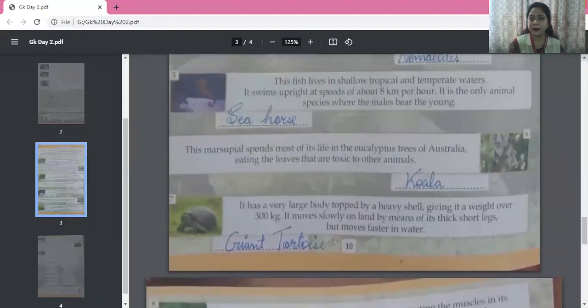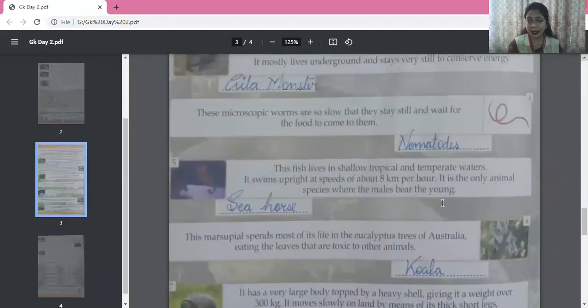Children, here, when we ask you these questions, we may not give you the whole 3-4 line thick description. We may just give you one clue, one hint. Like we can say, look at the fifth one, the answer is seahorse. We may just ask you, this is the only animal species where the males bear the young, and you have to know the answer. It is seahorse. So we may not give you the full description. We may just give you one key thing, and you have to answer.